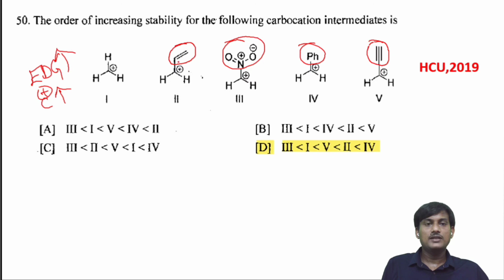Sp2 hybridized carbon, there is a delocalization of this one, and here also there is a delocalization. But when compared with the second one, the fifth one is sp hybridized, so the moving of electrons towards the carbocation is less when compared with the second one. Here, this one is a strong electron withdrawing group, so this one should be least. So this is the correct option. Fourth due to resonance, second also resonance, fifth and first one is the reference, and here there is the introduction of electron withdrawing groups, so the third one should be least. So what is the answer? D is the correct option.